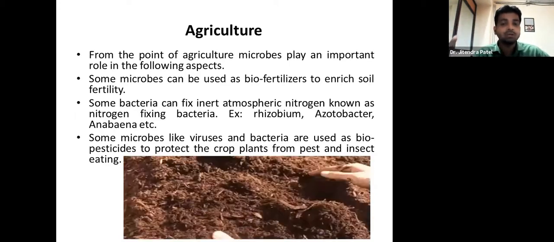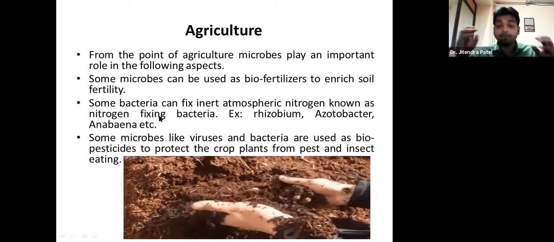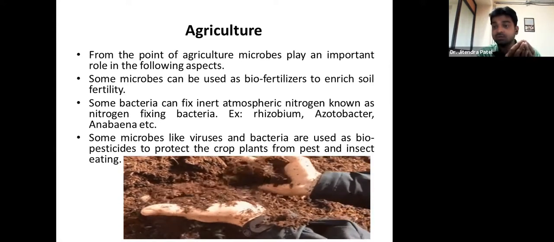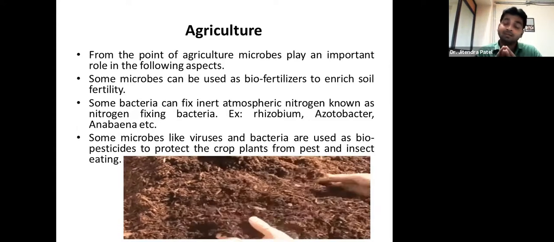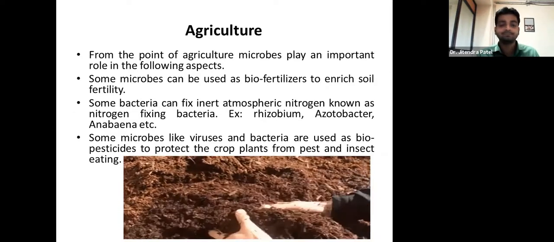So the nitrogen source that we get from these bacteria, which have the capability to store environmental nitrogen, can be used by the plants. That is the concept.